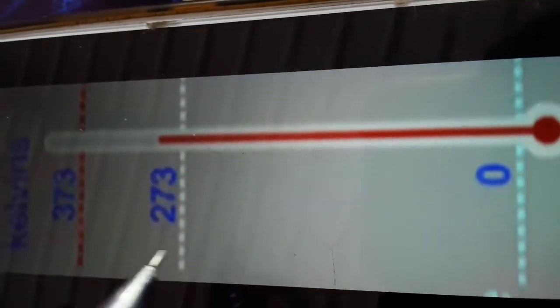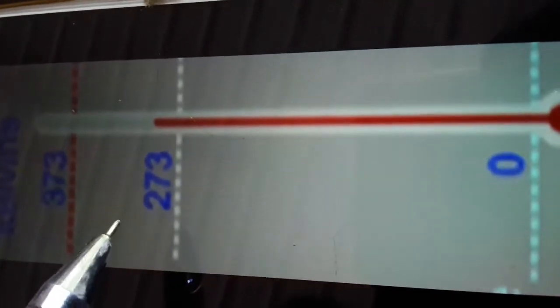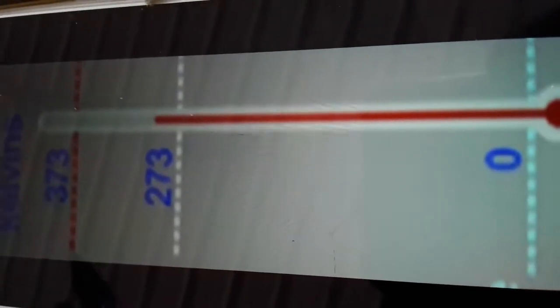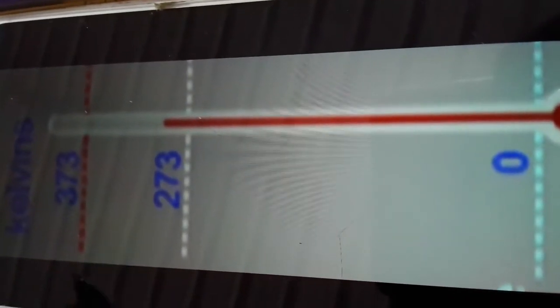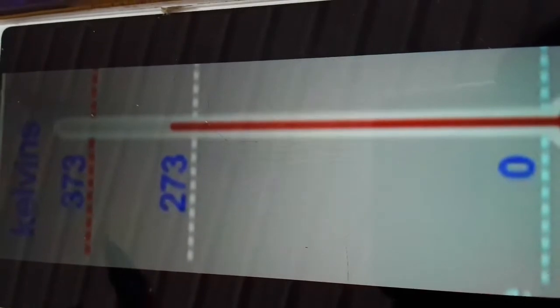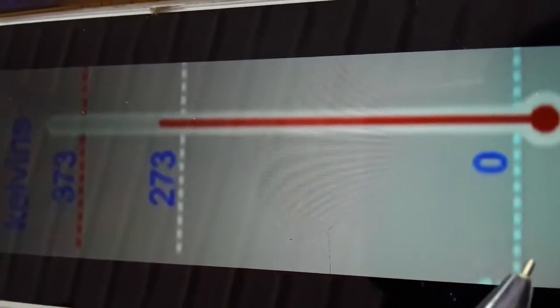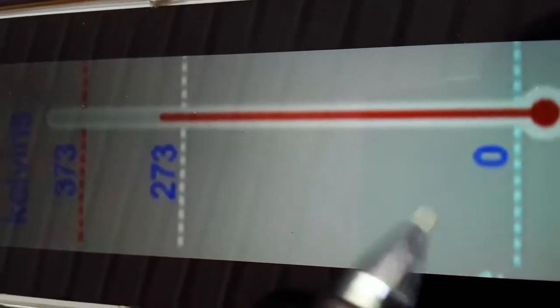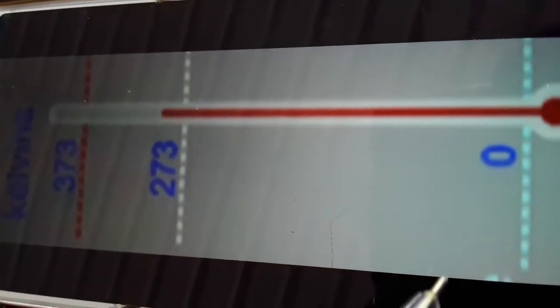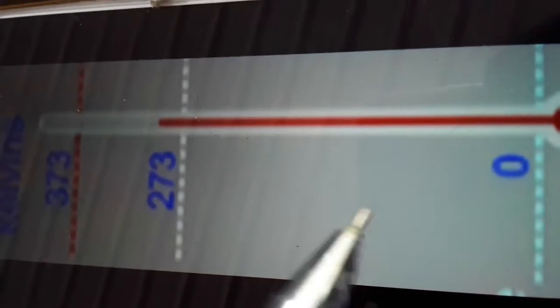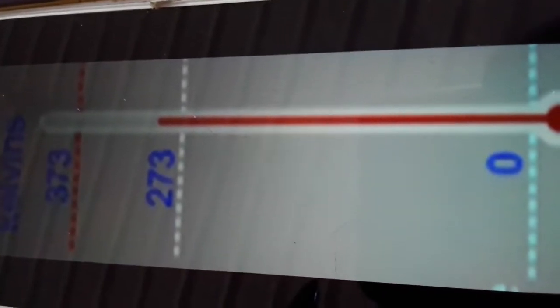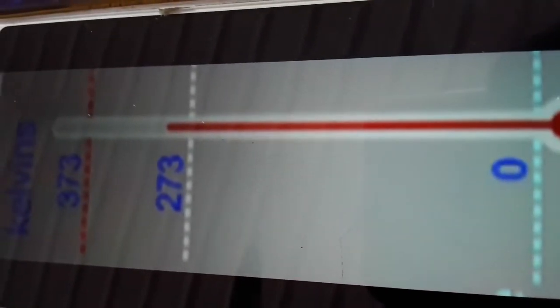Next one, Kelvin scale. So the Kelvin scale is given 0 to 273. The Kelvin scale is also known as the absolute scale. Another name, what? Absolute scale. Celsius scale, centigrade. Kelvin scale is also known as absolute scale. Here 0 Kelvin represents absolute 0. 0 Kelvin represents what? Absolute 0. The temperature at which the molecules of a substance have their lowest possible energy.